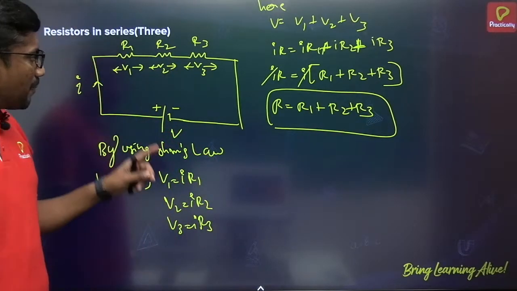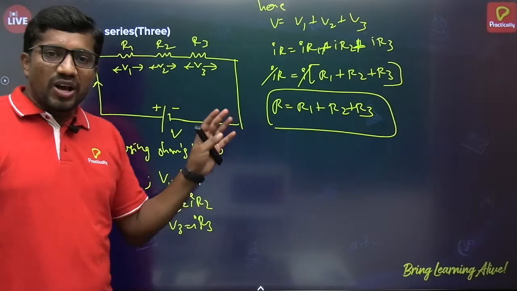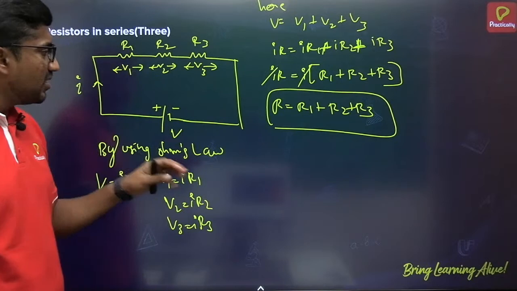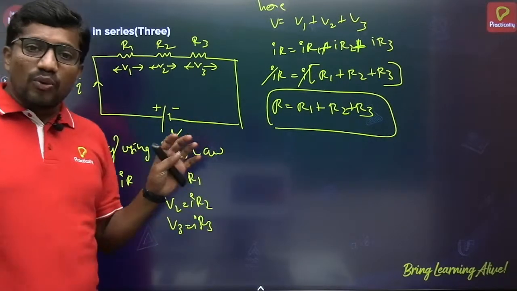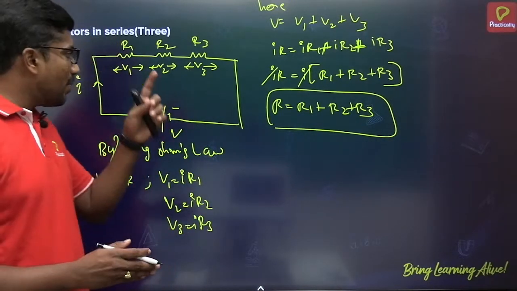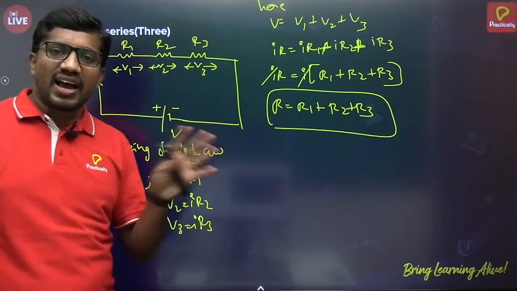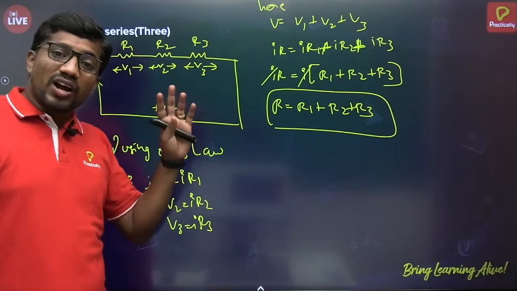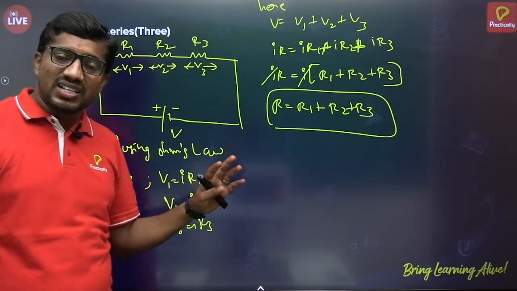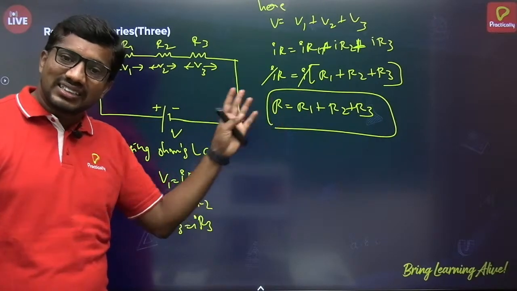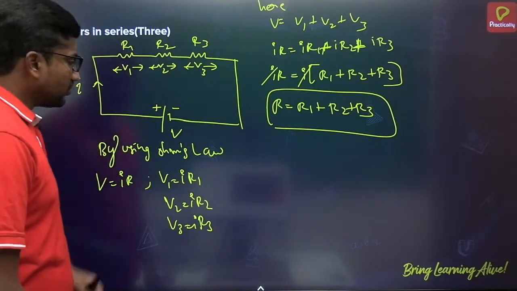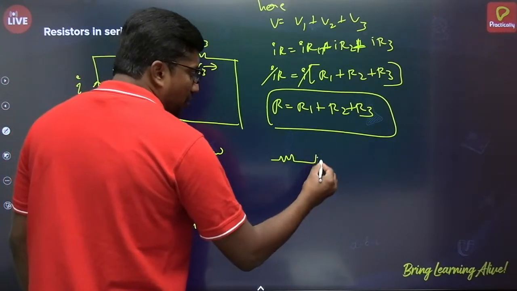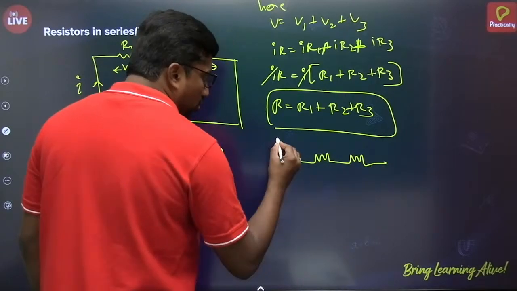So the main important conclusion you have to understand from this concept is that in series combination, the overall resistance offered by the circuit is greater than the greatest resistance. The overall resistance of the series combination is greater than the greatest resistance in that circuit. Suppose R1 value is 1 ohm, R2 value is 2 ohm, R3 value is 3 ohm.